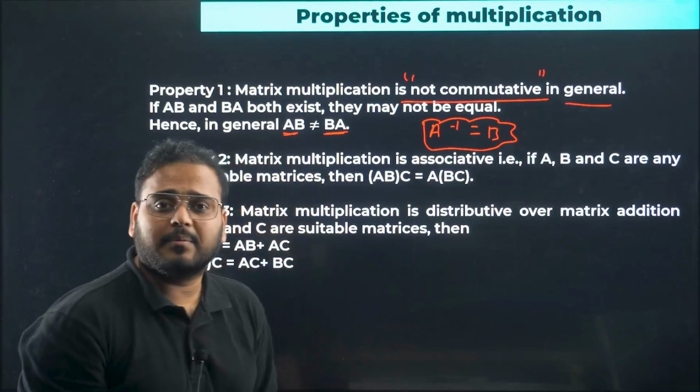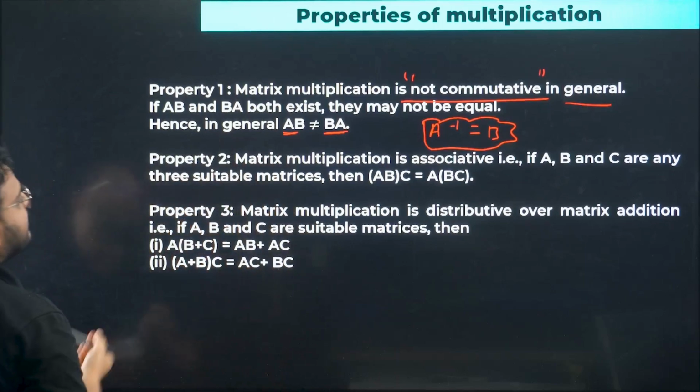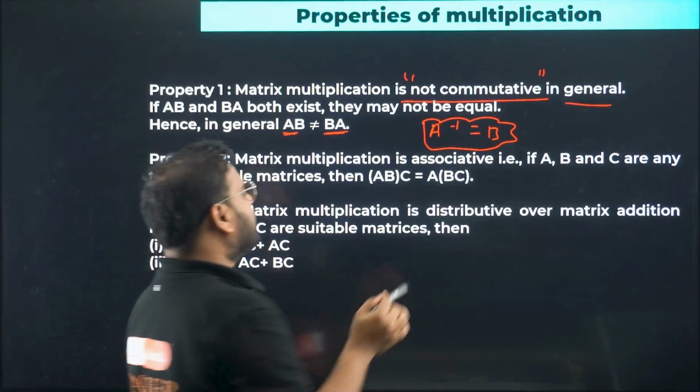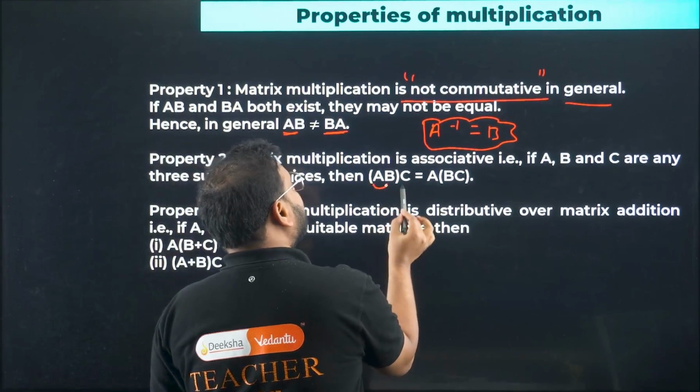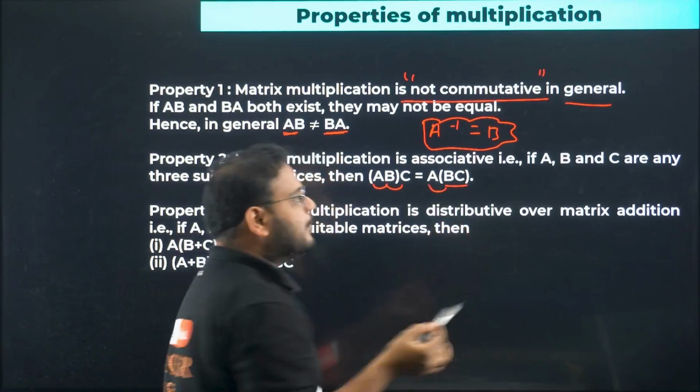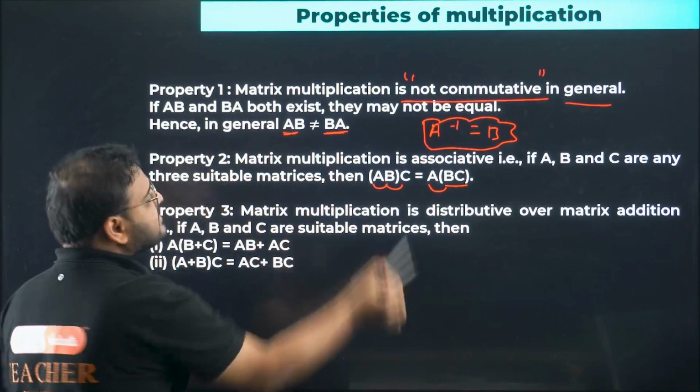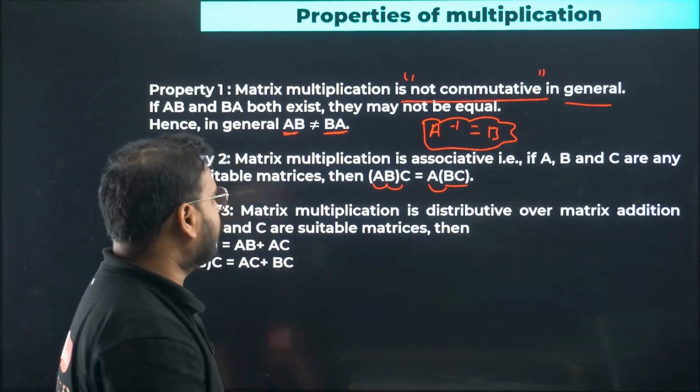Got it right? No problem here. Okay. Now second property, matrix multiplication is associative. This is true. Whether you multiply AB first, then C, or BC first and then A, the result will be the same. So matrix multiplication is associative. That is not a problem over here.